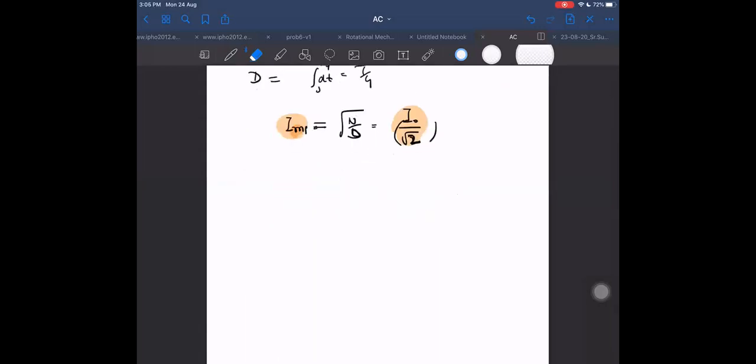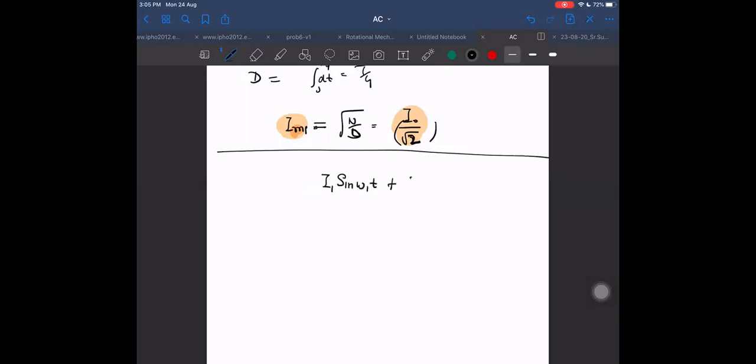Next, similarly, what will be VRMS and V average? The same way we can define it, the way we have defined for this. Sometimes the situations are like this also. And so on, up to sine omega n into t. And here it may be I naught also. What is the RMS, average and peak value?